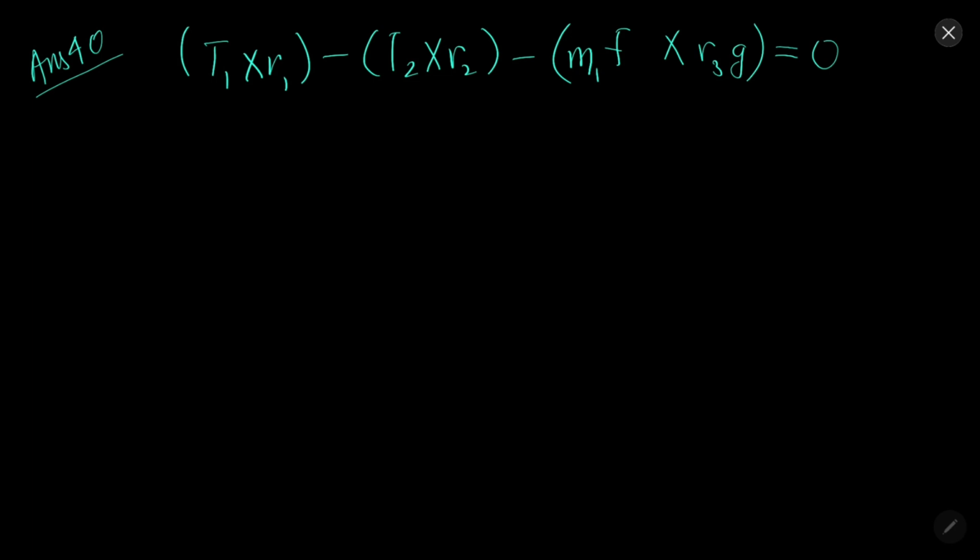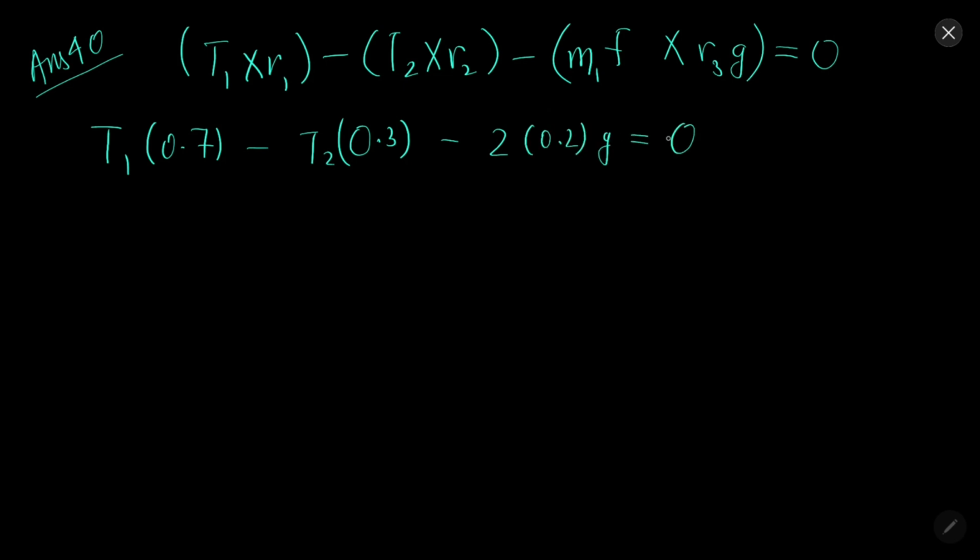So according to the question, we have this scenario. Taking torque equal to 0, T1 into 0.7 minus T2 into 0.3 minus 2 into 0.2 into g equal to 0.